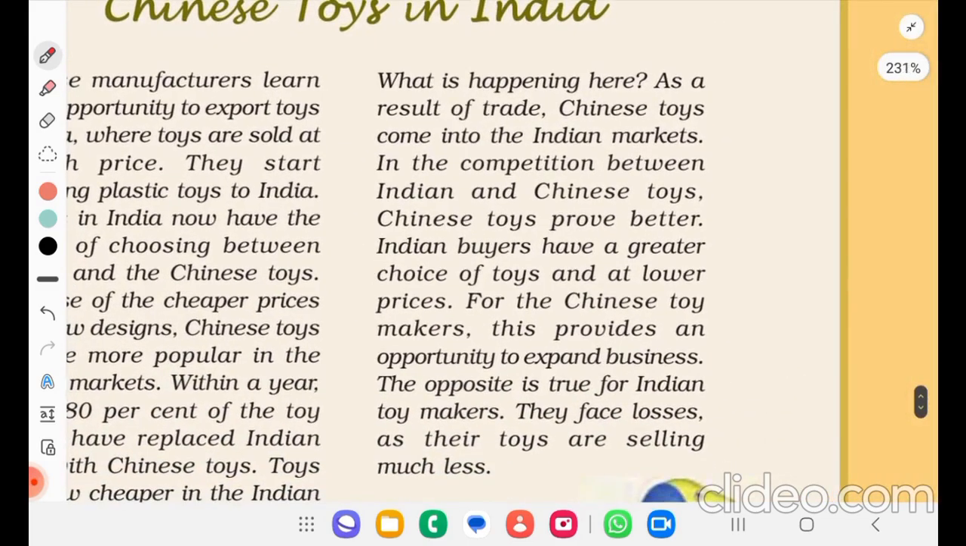What is happening here? As a result of trade, Chinese toys come into the Indian markets. In the competition between Indian and Chinese toys, the Chinese toys prove better. Indian buyers have a greater choice of toys and at lower prices. For the Chinese toy makers, this provides an opportunity to expand business. The opposite is true for Indian toy makers. They face losses as their toys are selling much less.